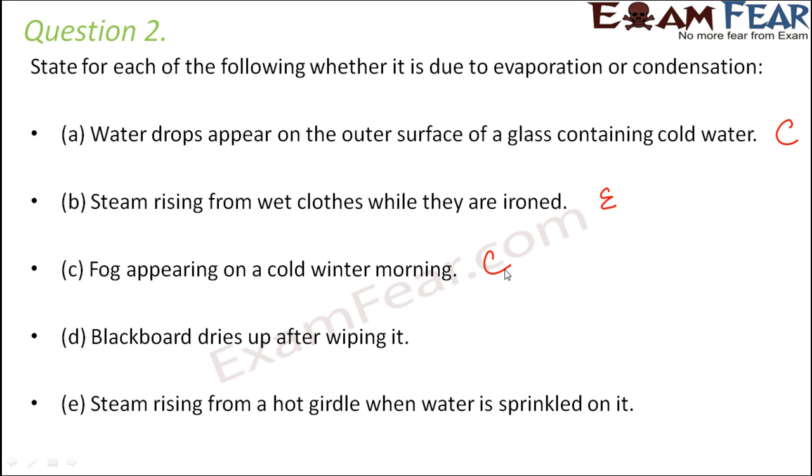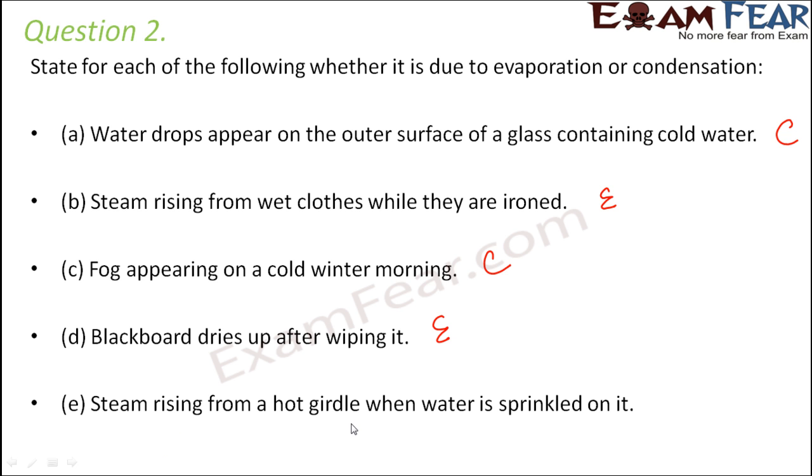Blackboard dries up after wiping it. So when you wipe a blackboard with a wet cloth, what happens? It suddenly dries up. That's because the water there gets converted to its vapor form, which is evaporation.